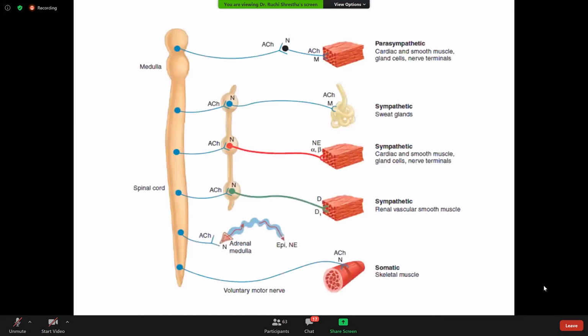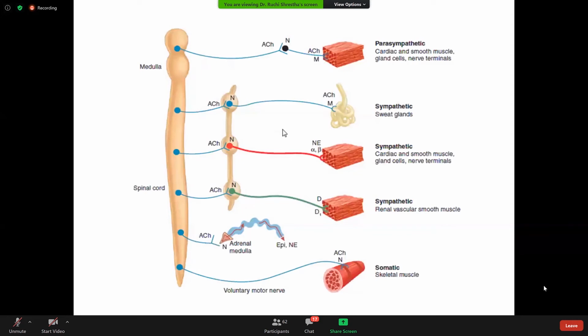I think you remember this figure, which we have already discussed in our cholinergic system, at the start of the autonomic nervous system. You can see here the parasympathetic system, and here the sympathetic system, and you know the differences between them, the receptors and the neurotransmitters involved. In the parasympathetic system, acetylcholine is released from both pre- and post-ganglionic fibers and activates muscarinic receptors.